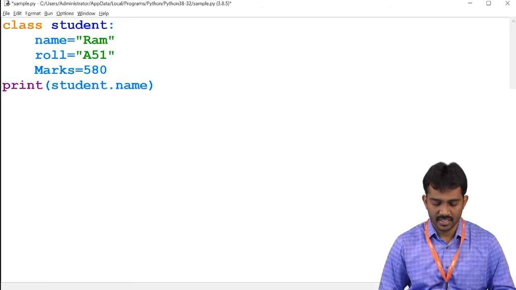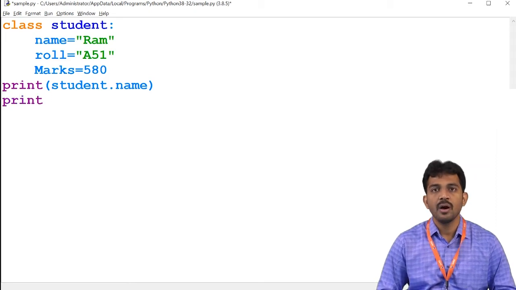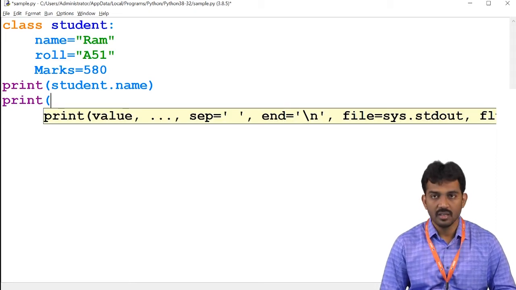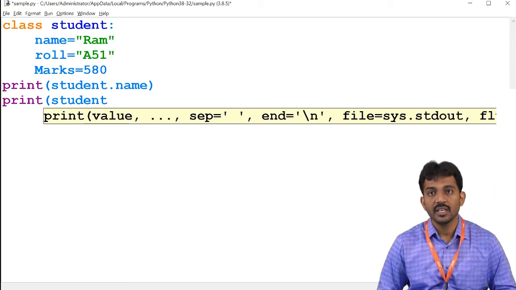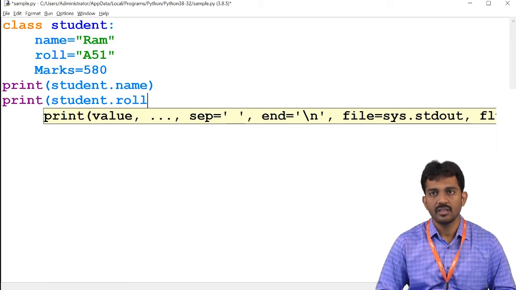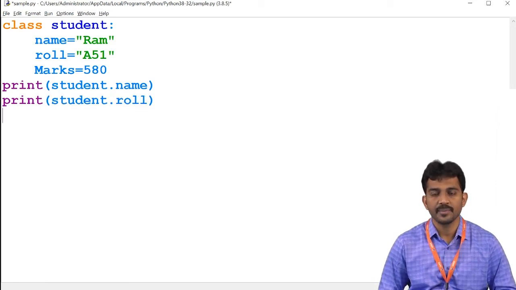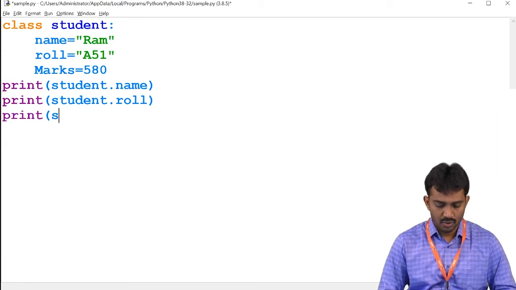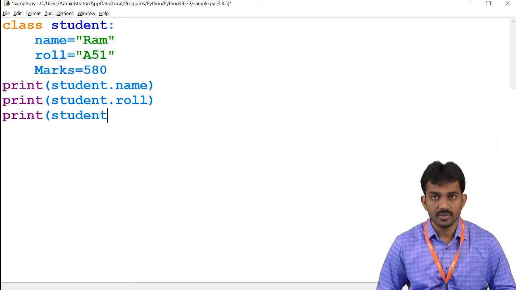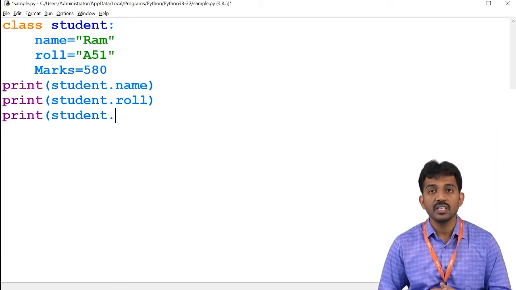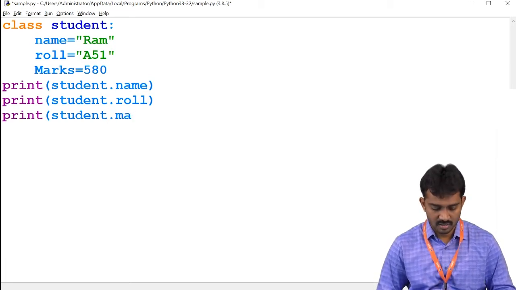Next, print student dot roll number. Next, print student dot marks.